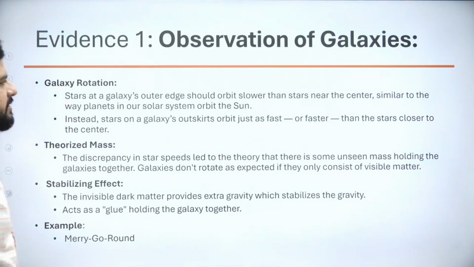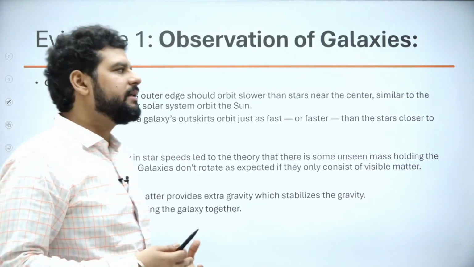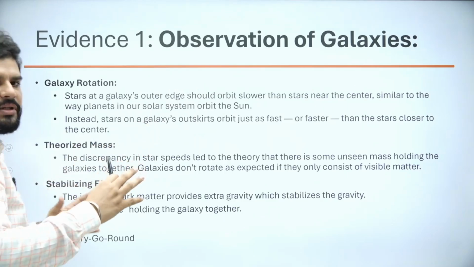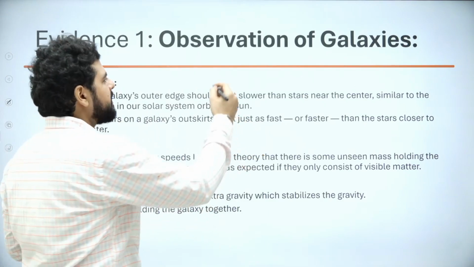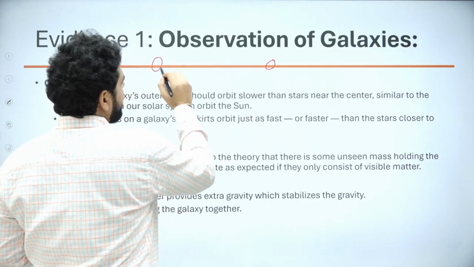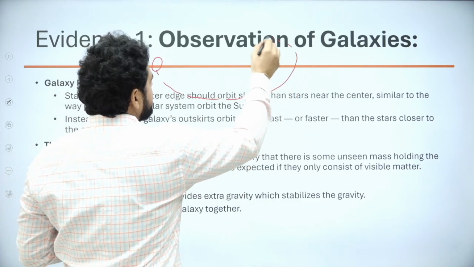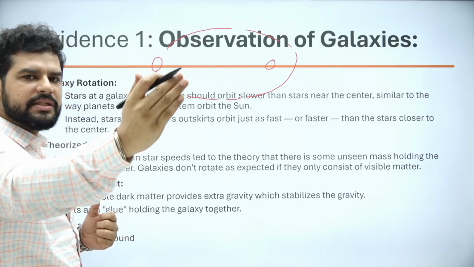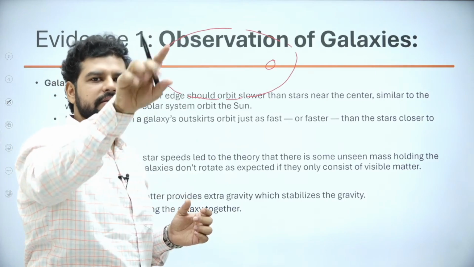So what is the evidence? Now, like I told you, scientists were observing the universe. So when they were observing the galaxies, they saw something and then they theorized this. In our solar system, let's say here is the sun and here is the farthest planet, right? It is in an orbit around the sun, but the farther the planet is from the sun in our solar system, the slower it goes around the sun.